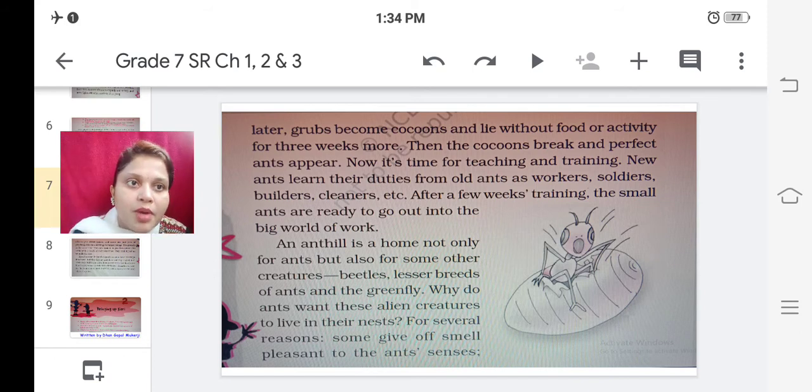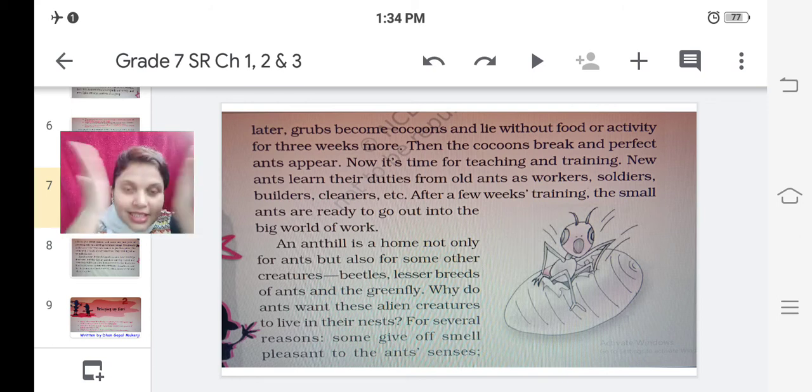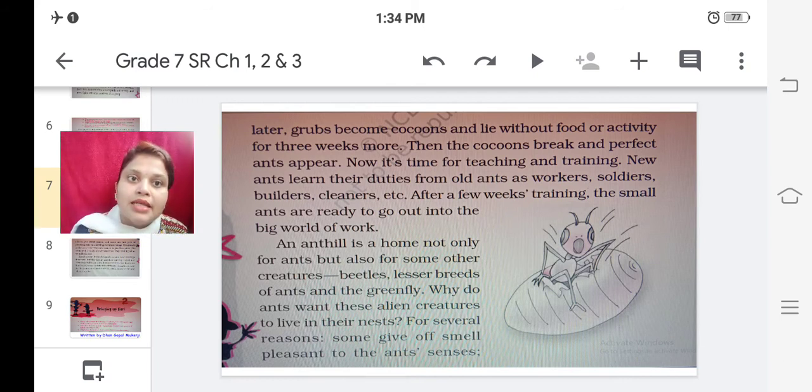Workers, they teach them how to work; soldiers, how to guard; builders, how to build the anthill; and cleaners, how to clean. So this is how the newborn ants get their duties and get divided into these four sections. After a few weeks of training, these small ants are ready to go out into the big world of work.